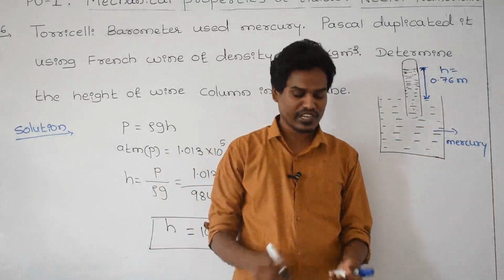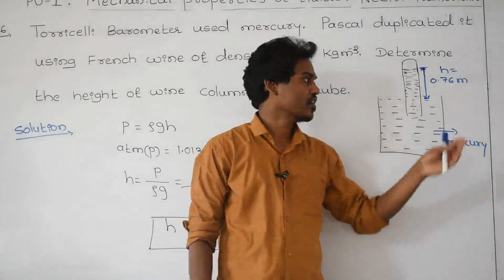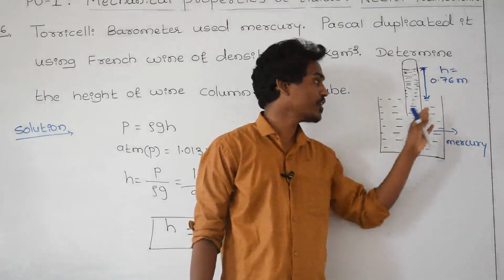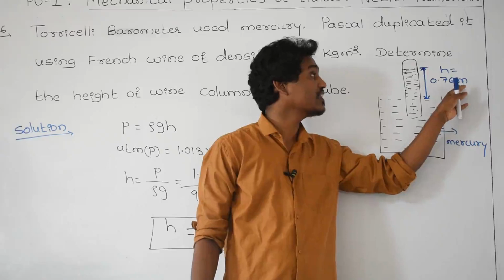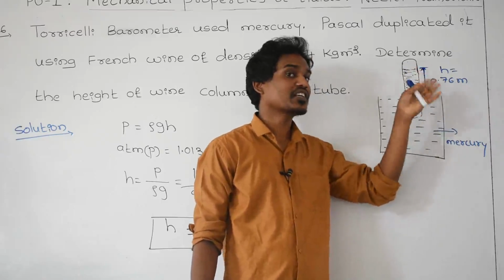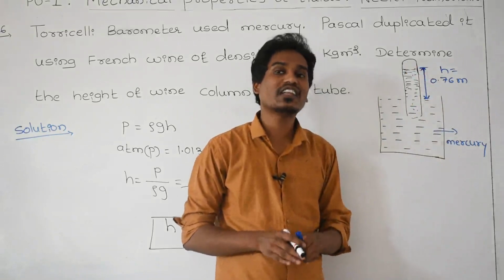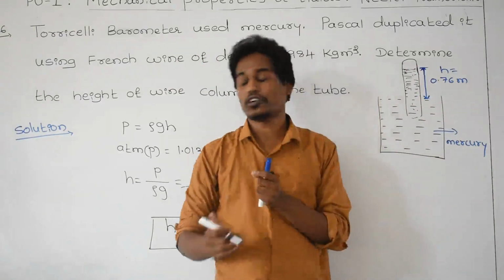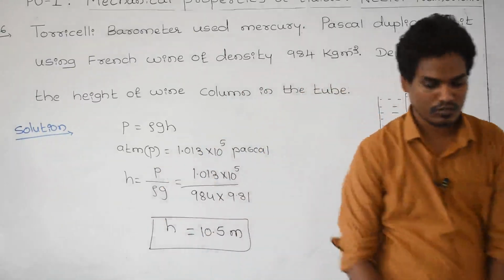That's why using French wine is inconvenient in order to build a barometer. Therefore, if we use mercury, just 0.76 meter length of the tube is required. But instead of mercury, if we use a French wine, the tube length will be very large. That is 10.5 meter. Getting? Please note down this one.